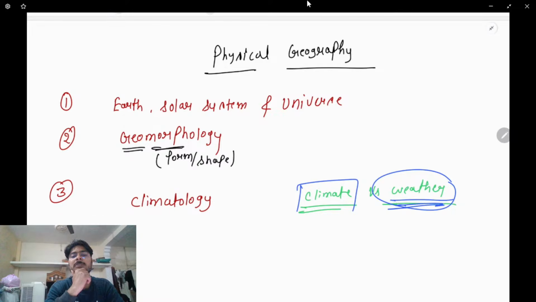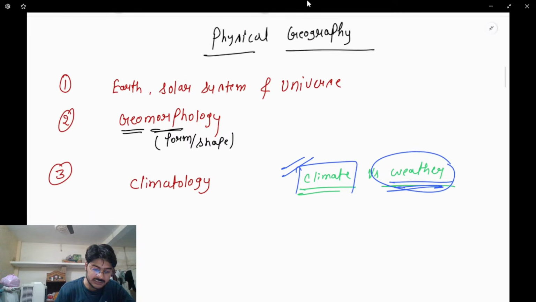Climate is something that doesn't change on a daily basis. Then what is the definition of climate? Long-term weather is known as climate. If some weather, some temperature, is persistent throughout a particular time, for example 4 to 6 months, then it is termed as the climate. So overall, we'll discuss different types of climates of the world and what kinds of climates there are in India. Clear?